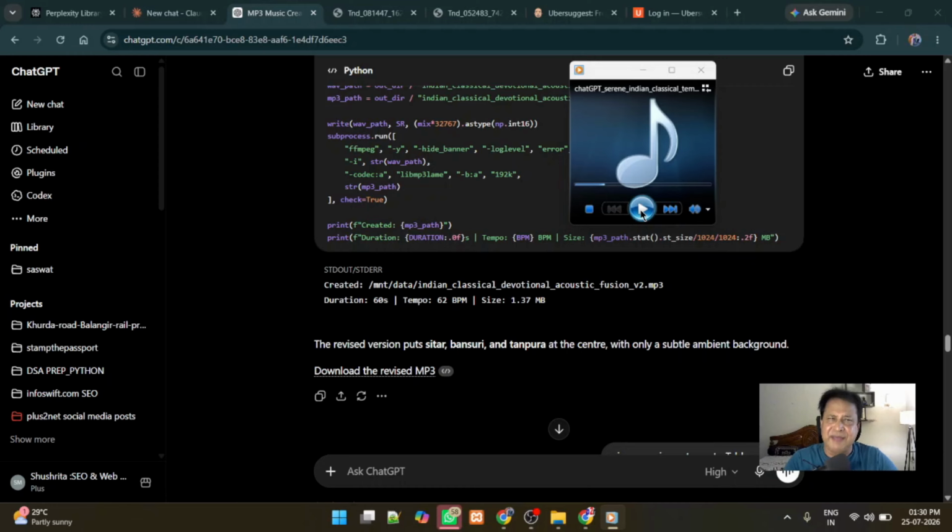Not exactly matching. I think ChatGPT has to improve a lot, but note that these language models keep on improving. So right now today I was happy with the output of Gemini, not so happy with ChatGPT. But what will happen tomorrow, because they keep on improving. So what will happen tomorrow with this music generation, can't say.